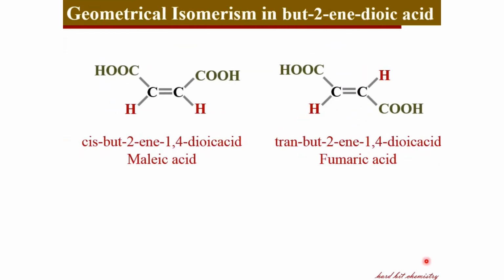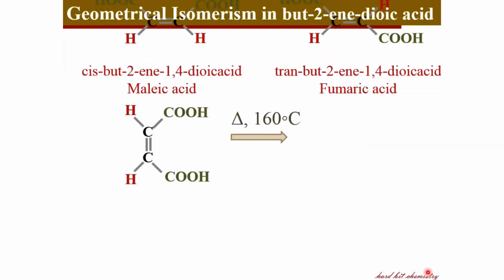And we have got but-2-ene-1,4-dioic acid. The cis form where the two carboxylic groups are on the same side is called maleic acid, and the trans form where the two carboxylic groups are present on the opposite side is called fumaric acid. And in this case, we can see an important consequence of the cis and trans isomerism in terms of anhydride